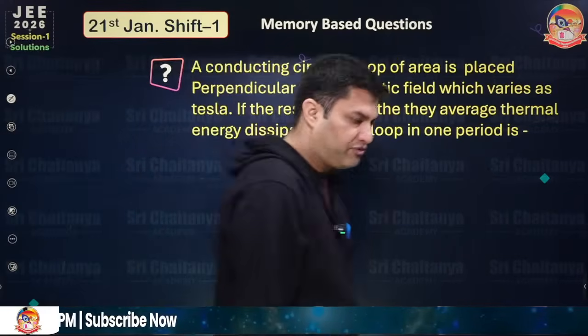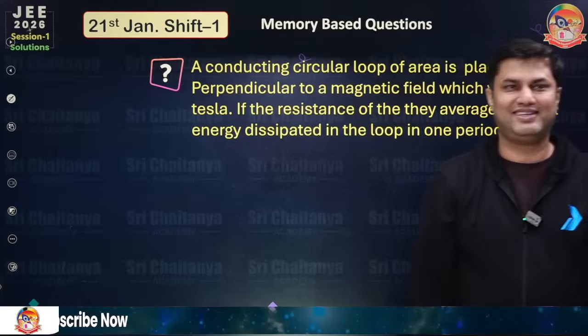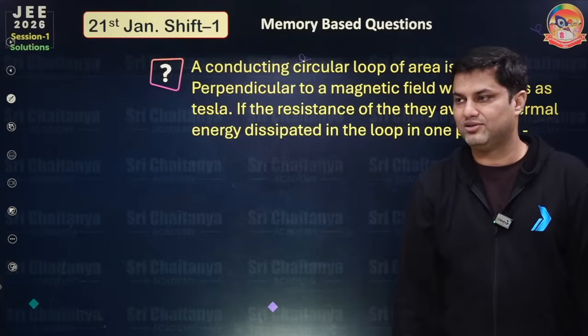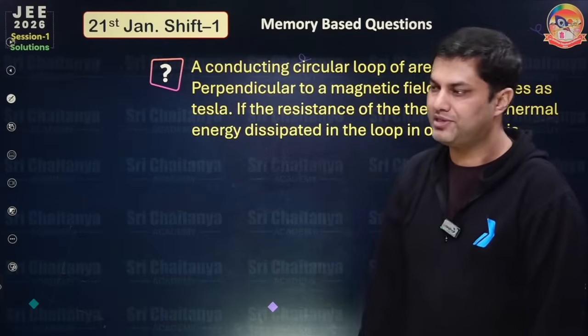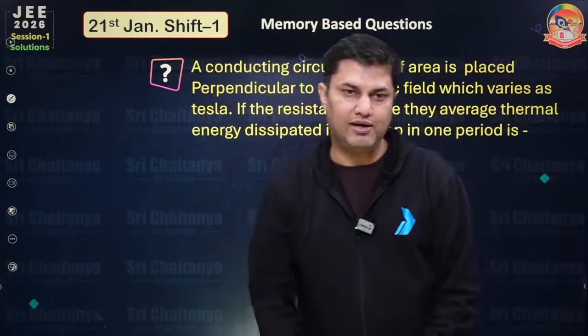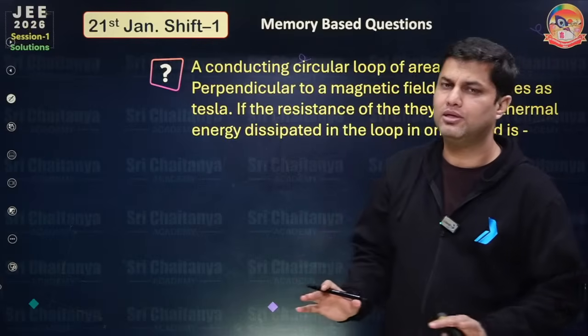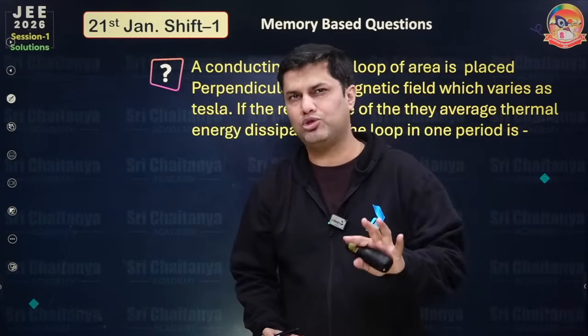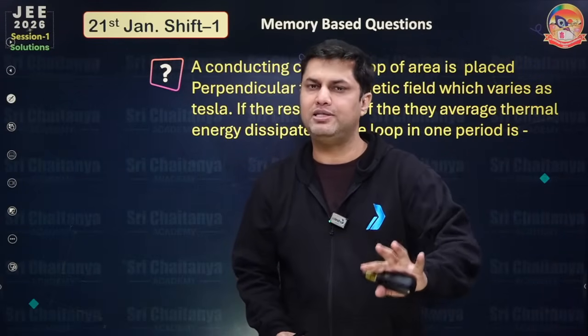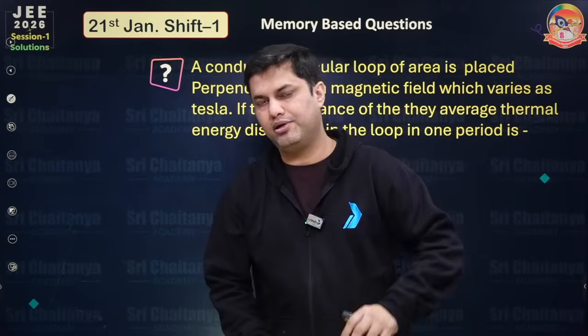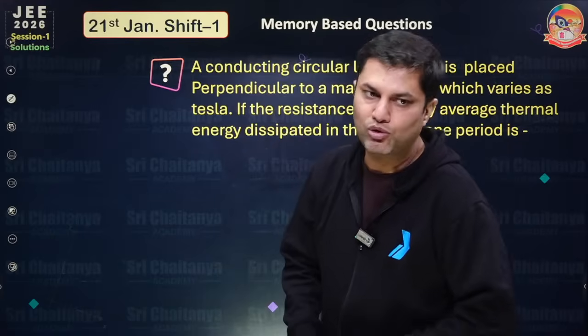Now it's the turn for the physics part. Students can tell how the physics paper was and what the difficulty level was. In maths we have discussed a total of 6 problems, and out of these almost 4 were very easy and less calculative, but 2 questions were really, really lengthy. So now let's move on to the physics part.